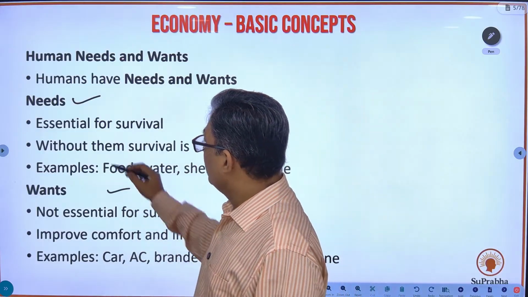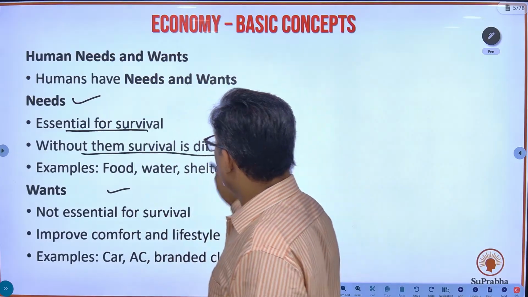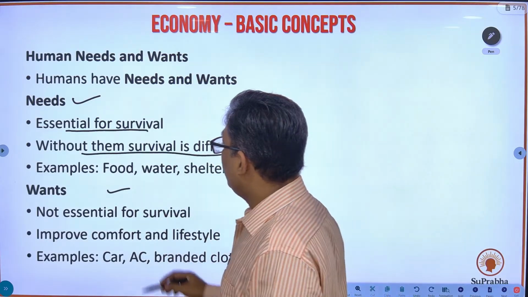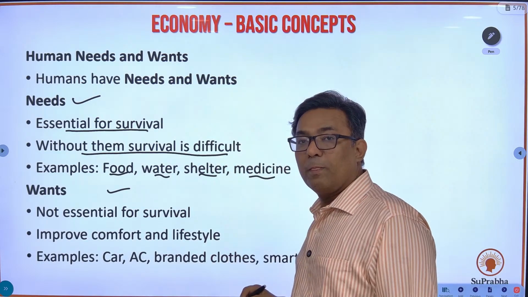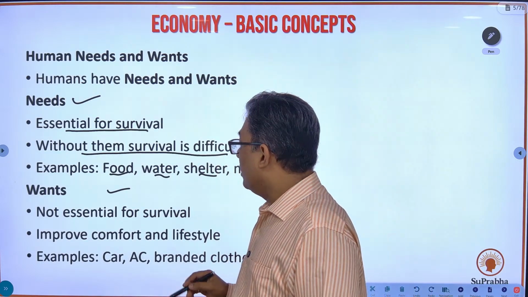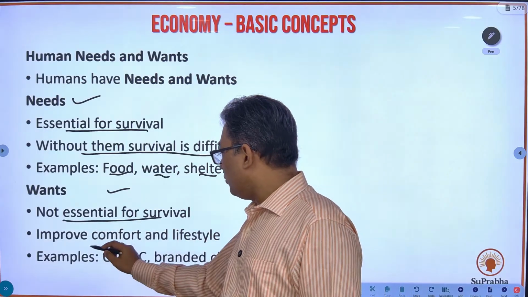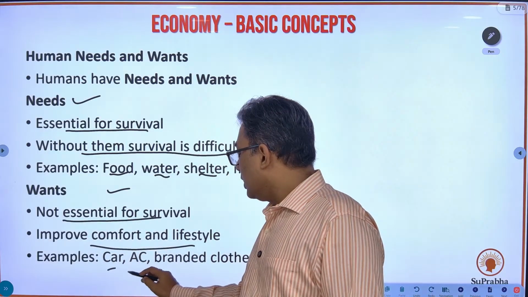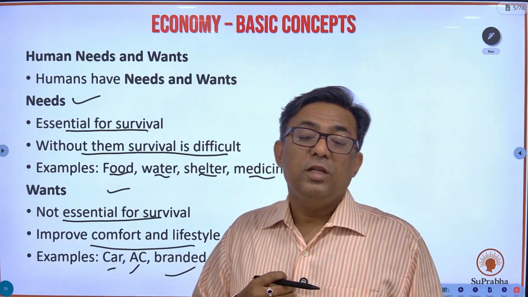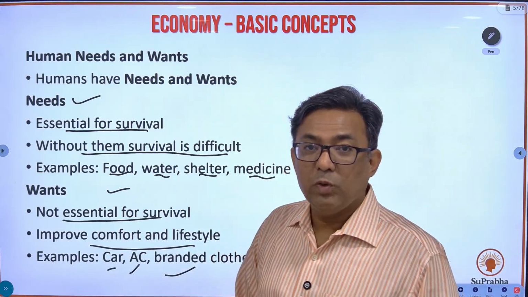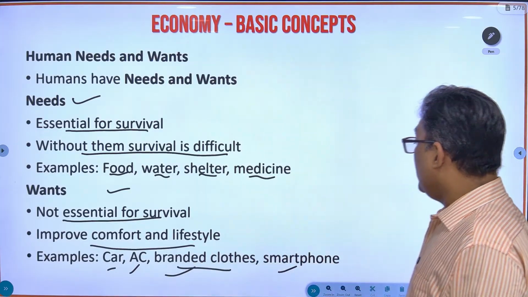So needs, essential for survival. Without them, survival is difficult. Example: food, water, shelter, medicines. Wants, non-essential for survival. Improve comfort and lifestyle. Car, AC, branded clothes, smartphones. Clothes are essential. Branded clothes, they just add value to your life. Okay, so please see to it that branded clothes, they will be wants.